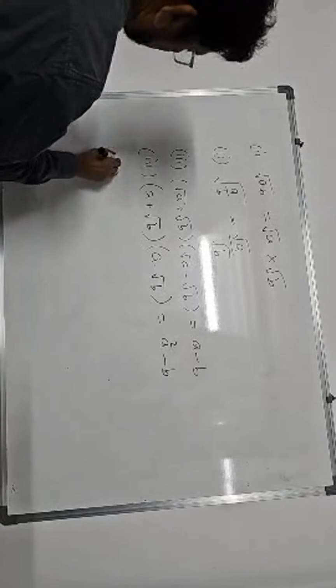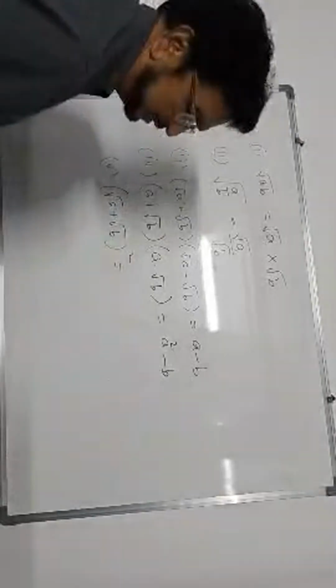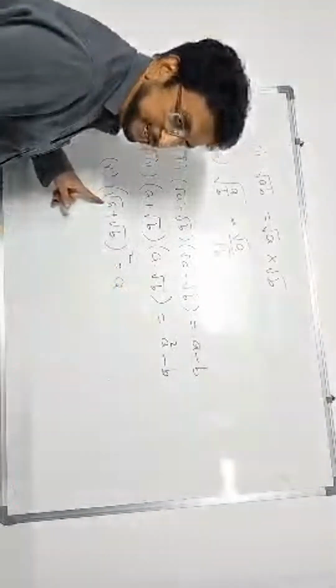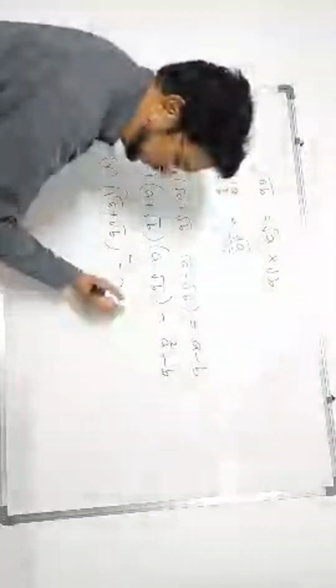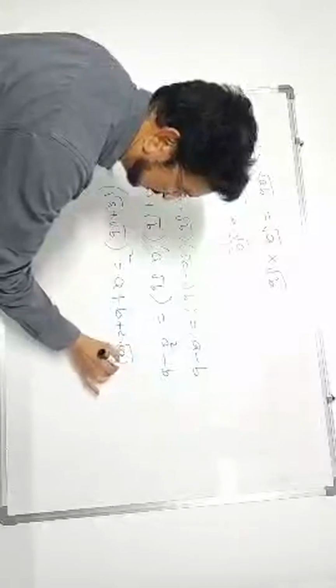Now root A plus root B whole square. How much? A square plus 2AB plus B square. The formula you know, the same formula you utilize. Root A square means the root cancels out, A. Plus root B square means B. Plus 2 into root A into root B, which means we can write both numbers in one root. Root A square plus root B square plus 2 root A into root B. Okay.